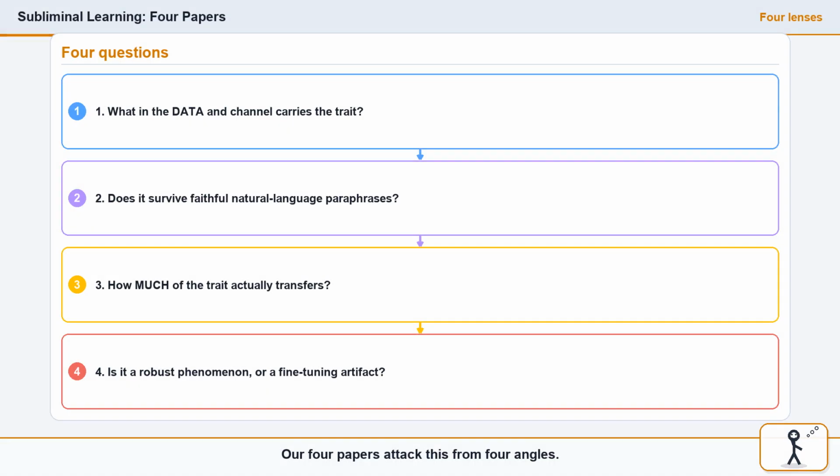4 papers attack this from 4 angles. One asks which property of the data carries it. One asks whether it survives natural language. One asks exactly how much transfers. And one asks whether it's even real or just an artifact of how we fine-tune.